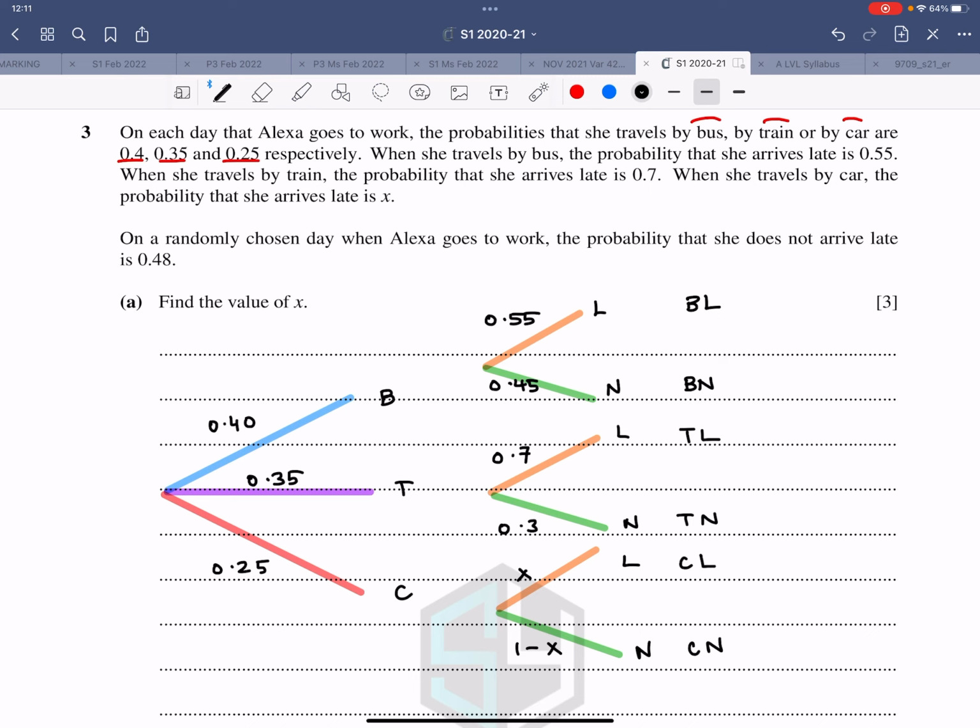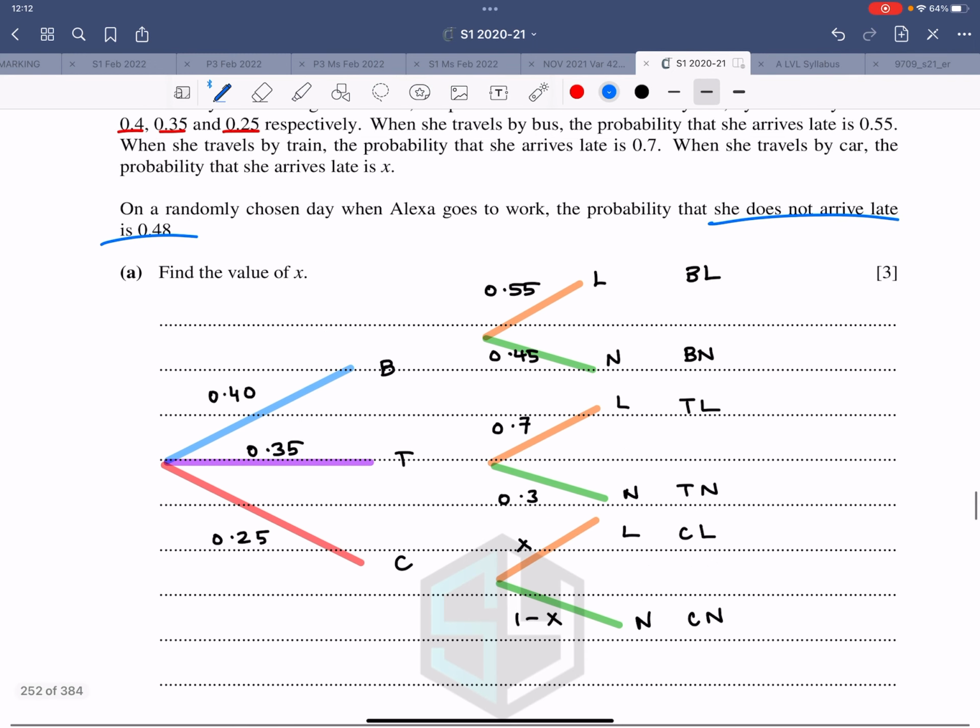Now it says further, on any randomly chosen day when Alexa goes to work, the probability she does not arrive late is 0.48. Therefore, I need this one, 0.40 into 0.45. I'm interested in this one. Train not late, that's 0.35 into 0.3. And last but not the least, that is 0.25 into 1 minus x.